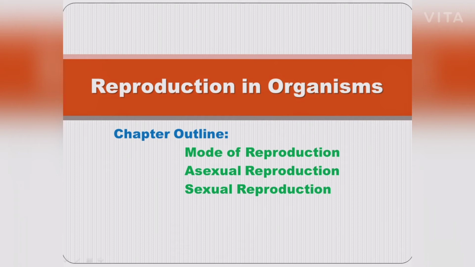In external fertilization, the fusion of male and female gametes takes place outside the body of the female organism in a water medium. Example, sponges, fishes and amphibians. In internal fertilization, the fusion of male and female gametes takes place within the body of the female organism. Example, reptiles, aves and mammals.